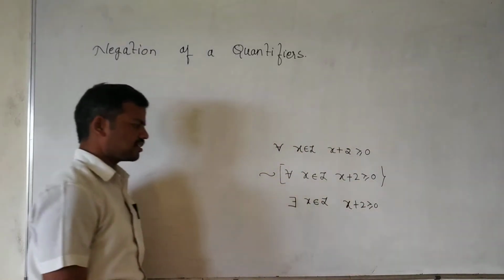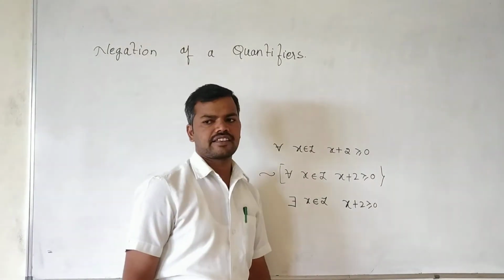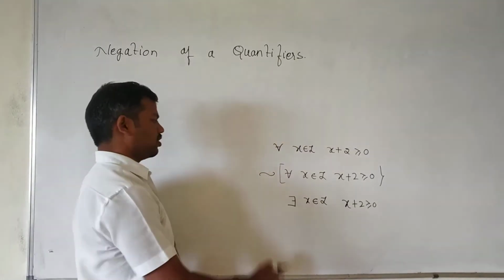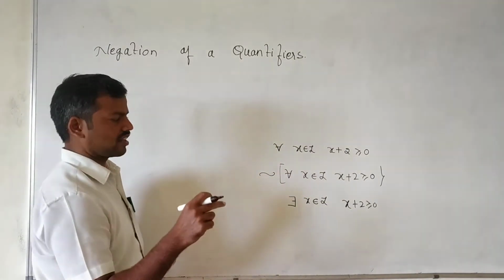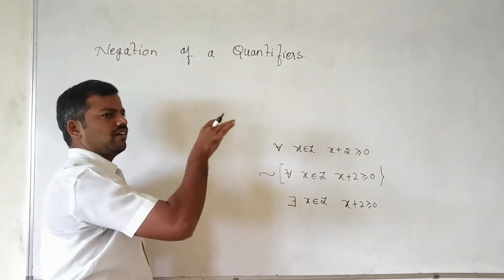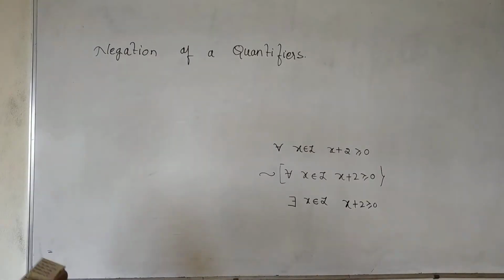That is the negation of the quantifier for all. For all becomes there exists, and there exists becomes for all. So that is the negation of the quantifiers.